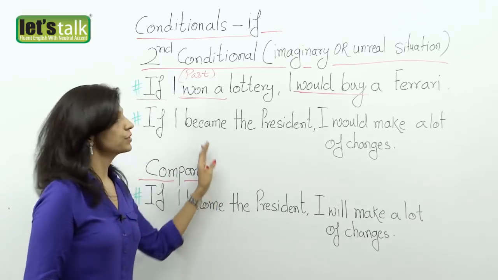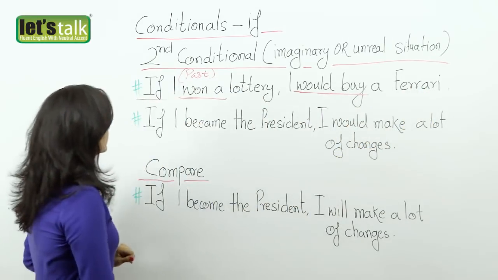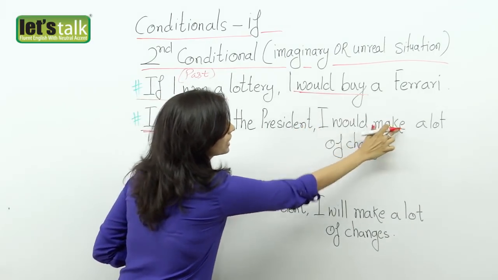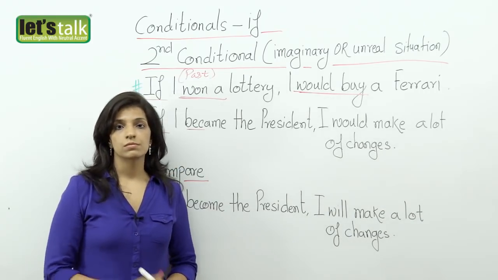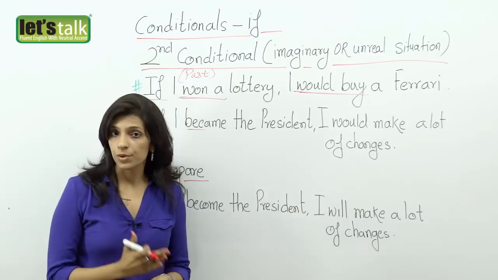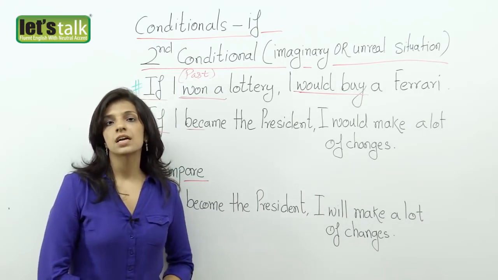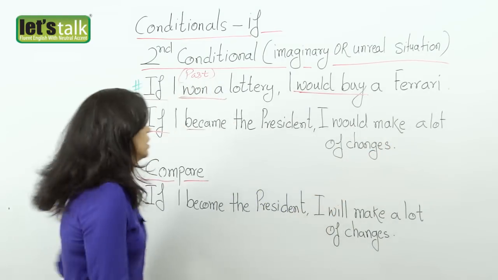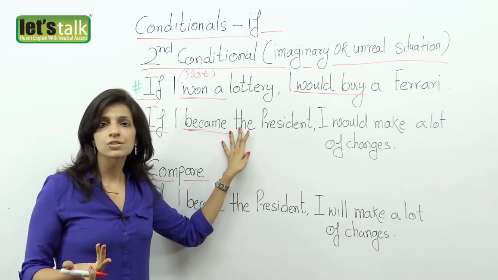Not I will buy, you take it in the past, I would buy a Ferrari. Okay. In my next example, if I became the president, I would make a lot of changes. Well, a little boy in a school says, when I grow up, if I became... Even now when he talks about it, of course, he's too small, he's not qualified to be a president. He says, if I became the president, I would make a lot of changes. Something that is unreal, it's imaginary, it's just an idea that he's talking about.